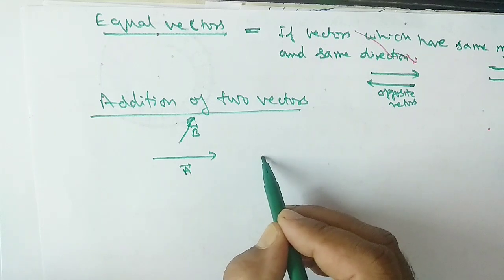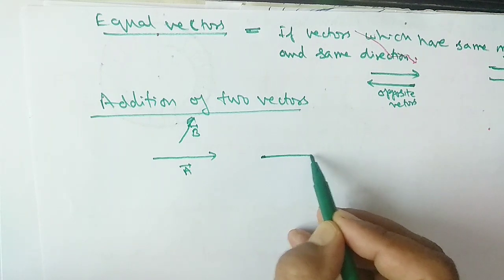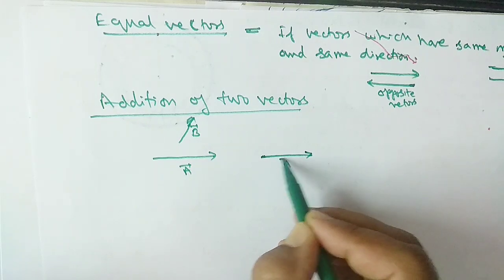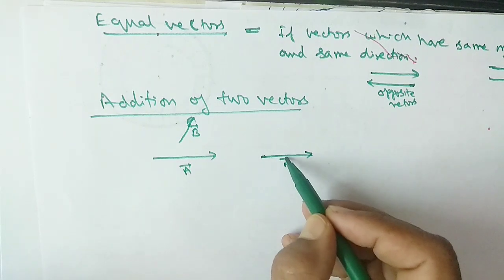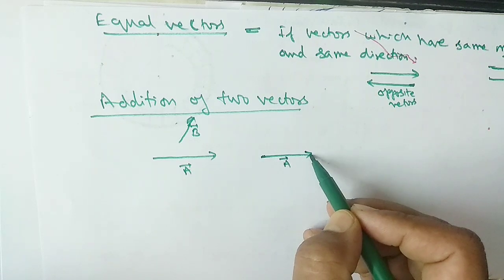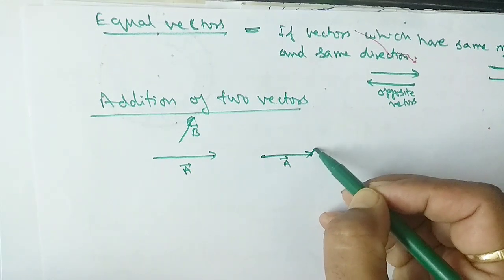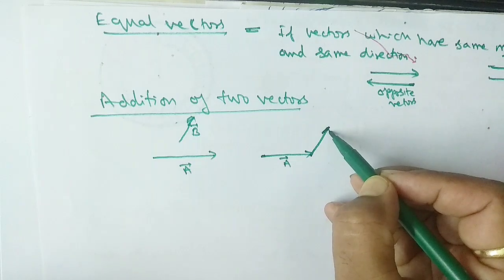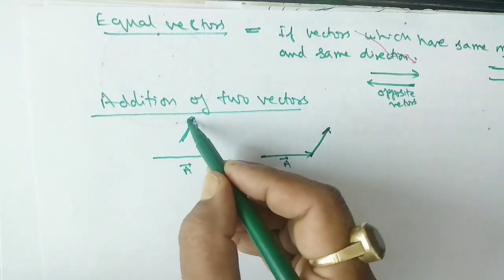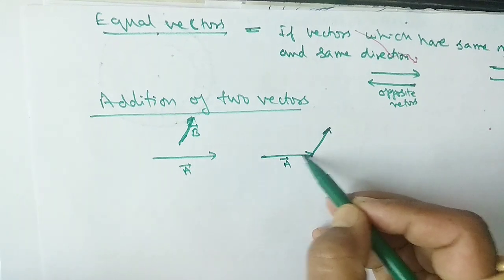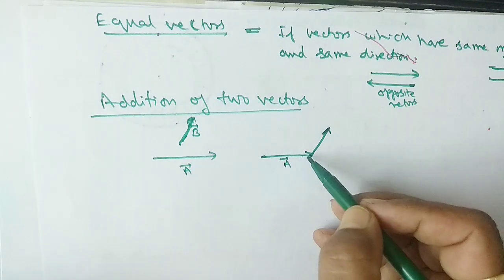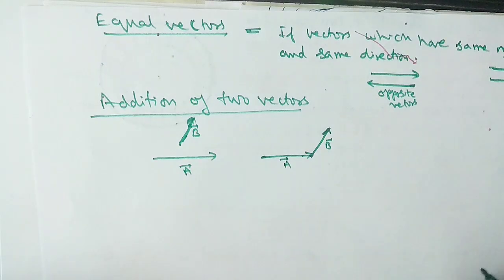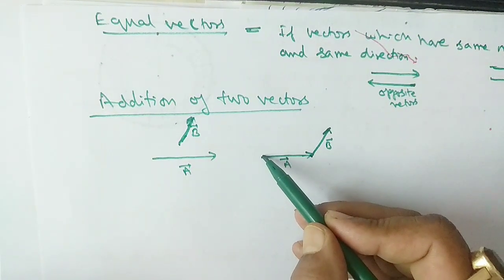To add them, first you can draw vector A. You may take B first also. Now from the head of the first arrow, just join B. Remember, its direction and magnitude should not be changed; the direction will remain the same. So join the second vector from the first vector, and then join the initial and the final point, like this.